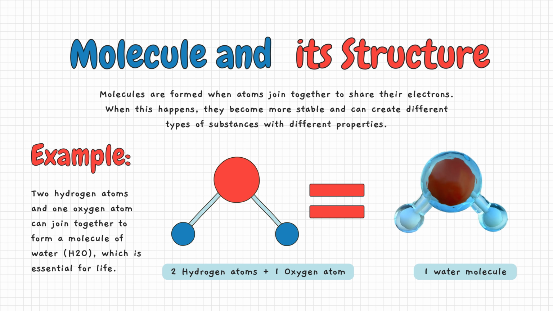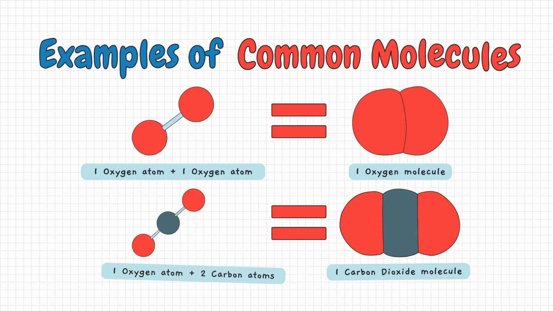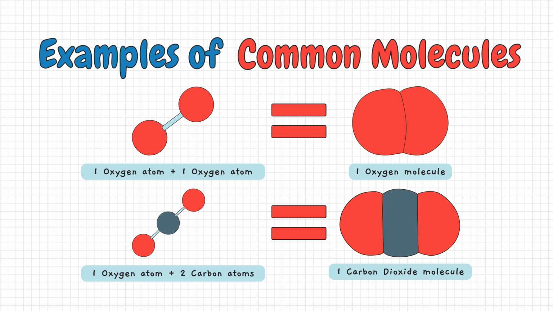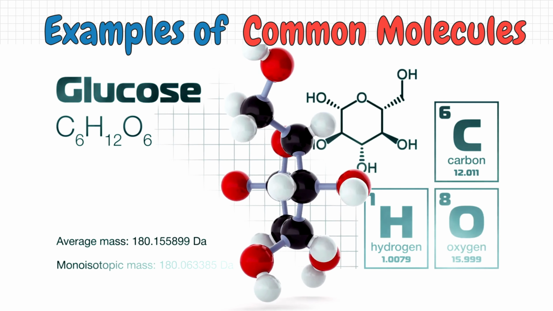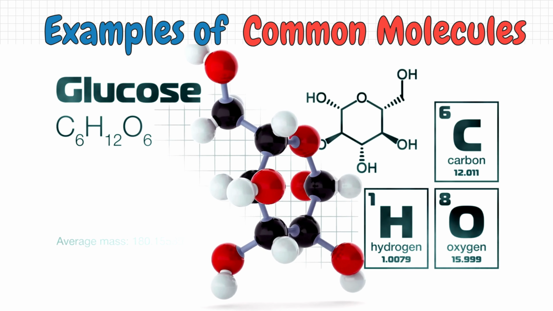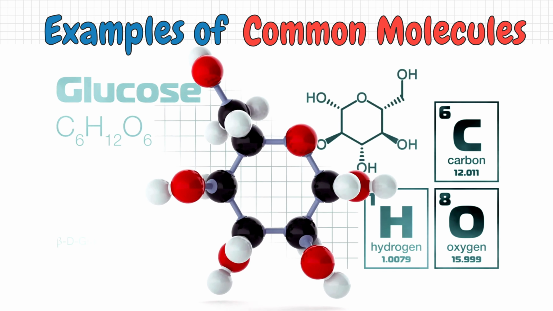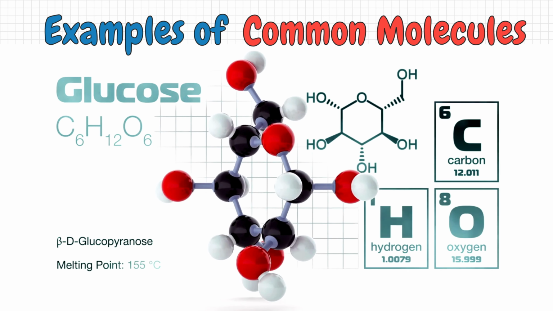These atoms can be of the same or different elements, and the bonds between them can vary in strength and type, such as covalent, ionic, or metallic bonds. Molecules can range from simple structures like diatomic oxygen, O2, to complex organic compounds like DNA. They are the building blocks of matter and are essential for understanding the behavior and properties of substances in chemistry.